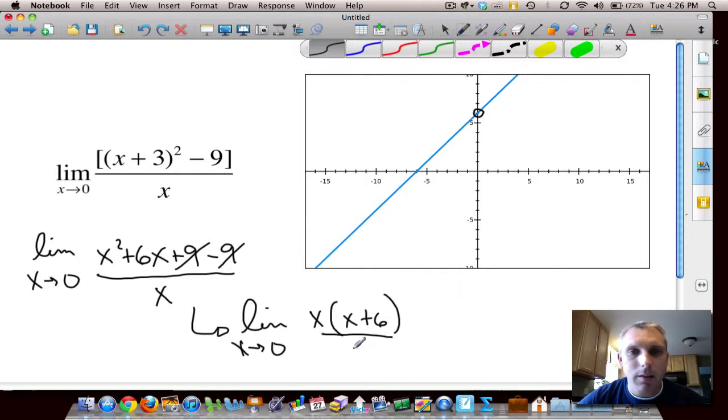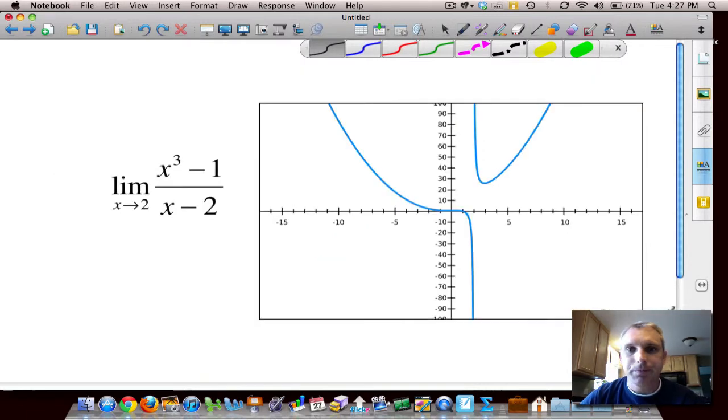And this is what happens. Very nicely, these x's cancel. Once you cancel out those x's, now we can substitute. So if I plug in 0 now, good to go. I get 6, which is where the hole is. And that's what the limit equals. From the right and from the left, even though there's a hole, we don't care.